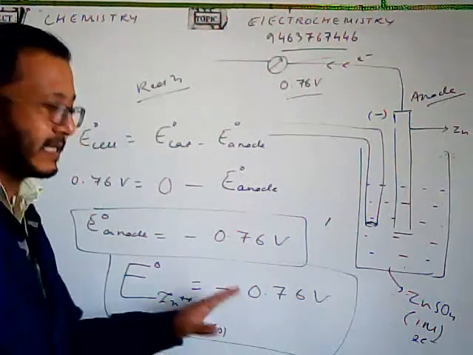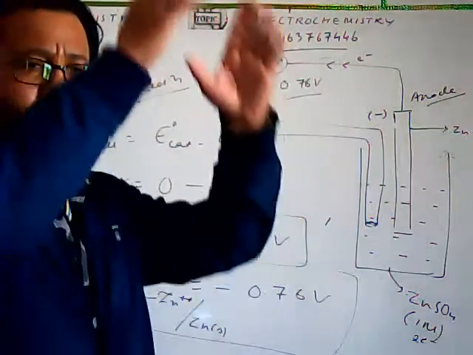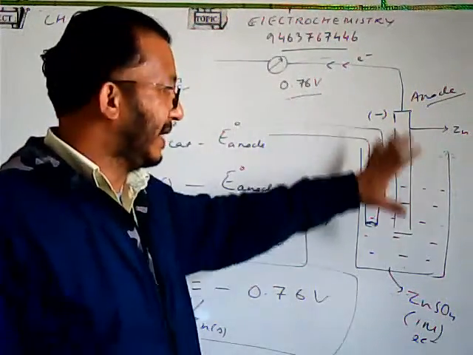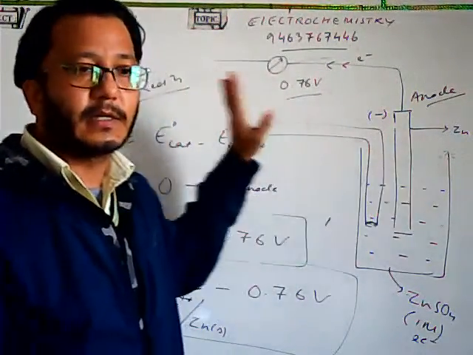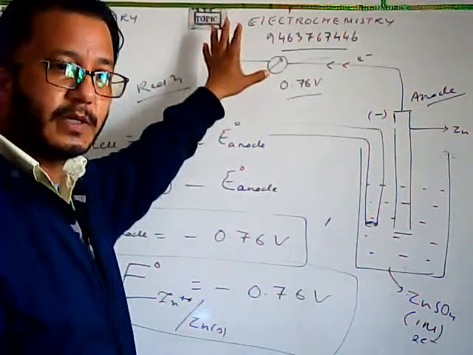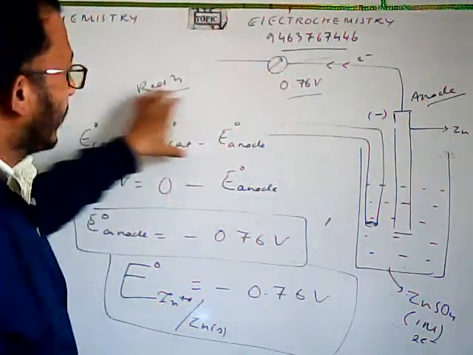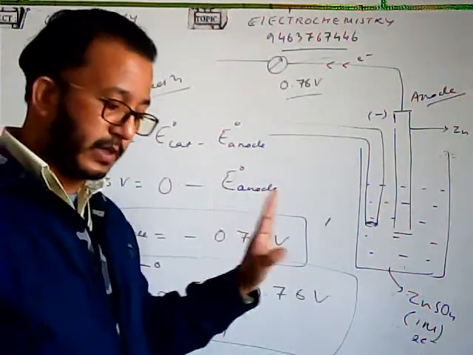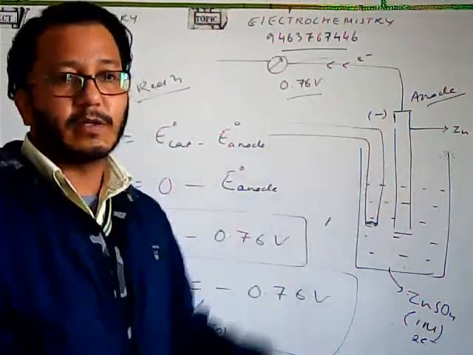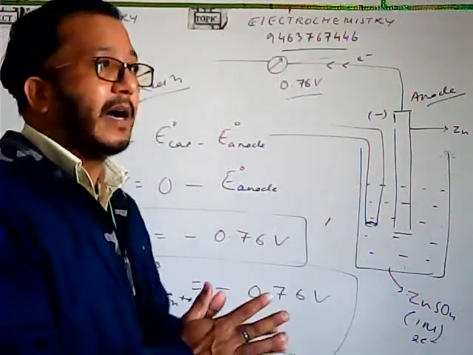So in the same way, you can find out the reduction potential for all the metals. You can take the half cell, connect that half cell with the standard hydrogen electrode, and whatever voltage you obtain, using this formula, you will get the reduction potential for that particular half cell.